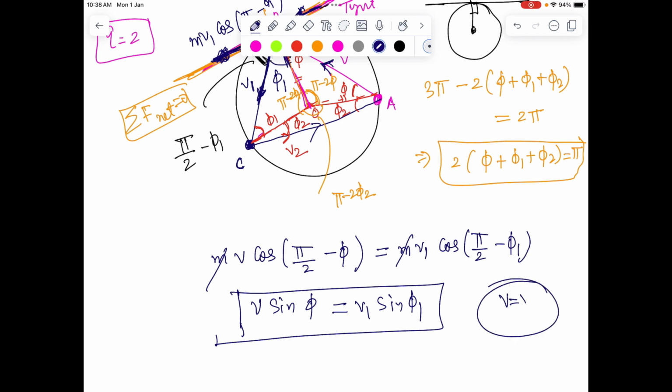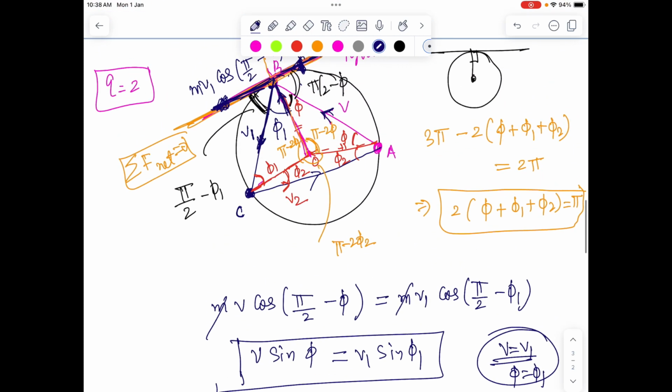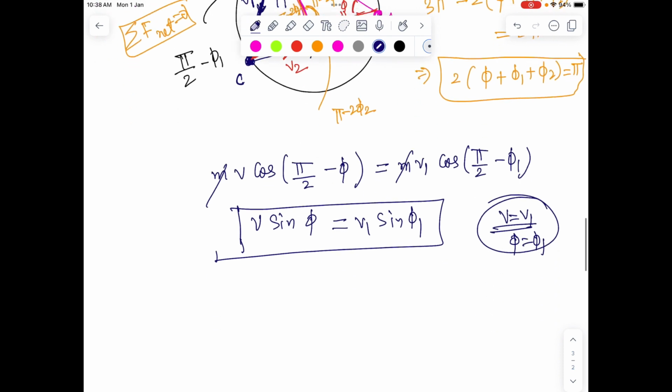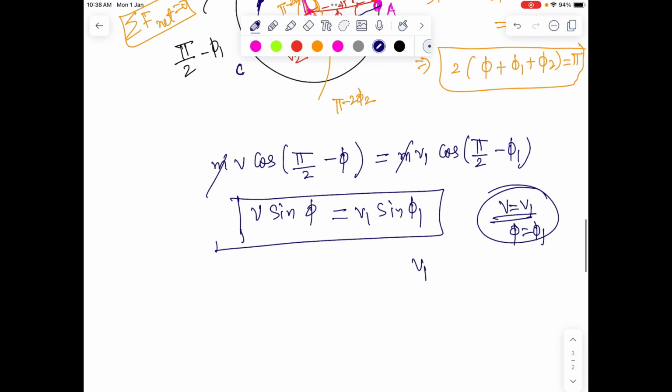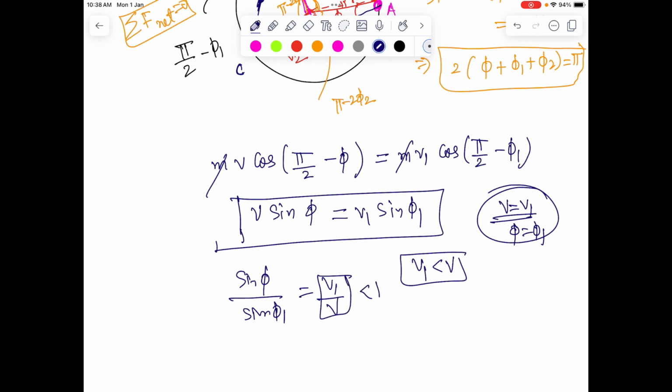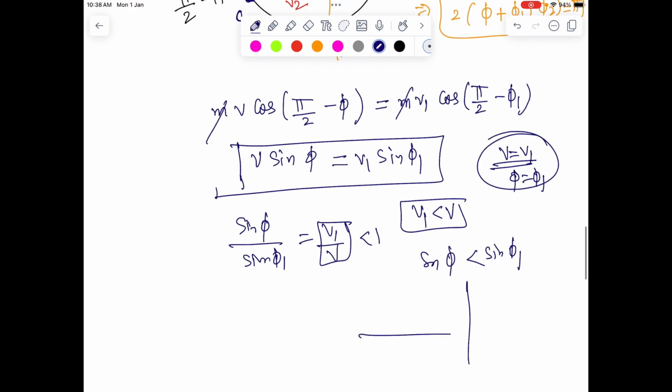Now it totally makes sense, because you think of the elastic situation when velocity is equal, where energy is conserved and phi 1 is the same. Now in this case, can you comment on which angle will be more? So clearly the velocity will decrease because of the energy loss. So v1 is less than v. So if v1 is less than v, we have sine phi by sine phi 1 equals v1 by v, and this quantity is less than 1. So sine phi is less than sine phi 1.